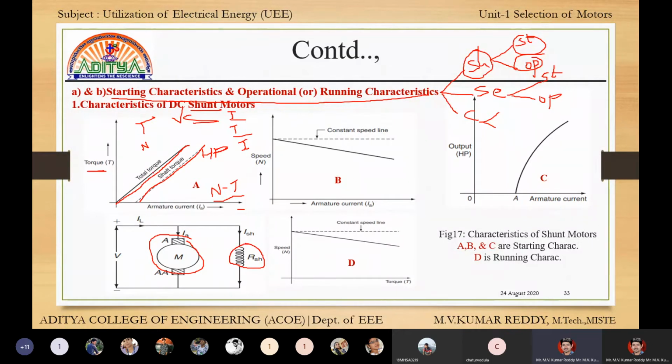Now, total torque to current. We have the formula: T is directly proportional to IA.